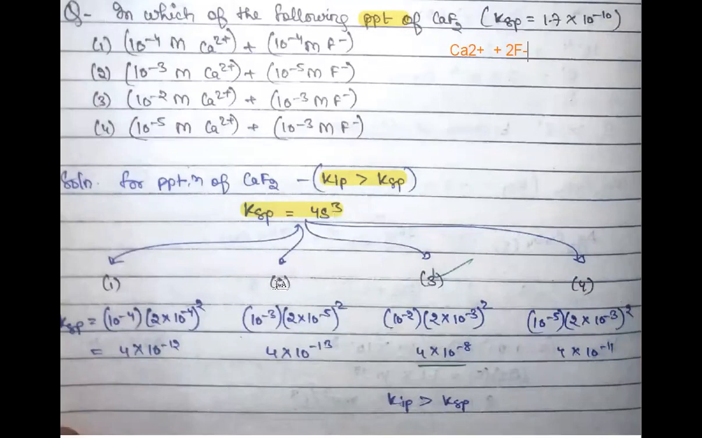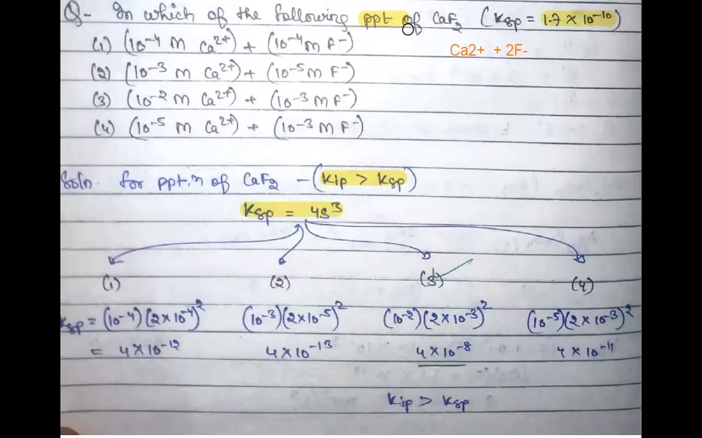And in the second case, again the same thing, 10 to the power minus 3 multiplied by 10 to the power minus 5 into 2 to the whole square. So this will give you this value. Similarly for the third case and similarly for the fourth case, you can just try it once by yourself. So these are the four values you have got. Now just focus on your KSP. It was 1.7 into 10 to the power minus 10. Let us just focus on 10 to the power minus 10.